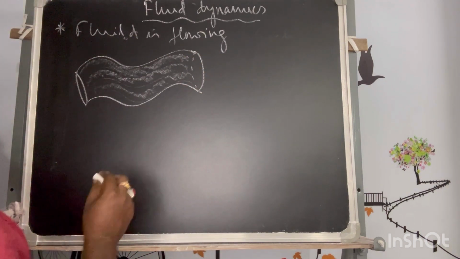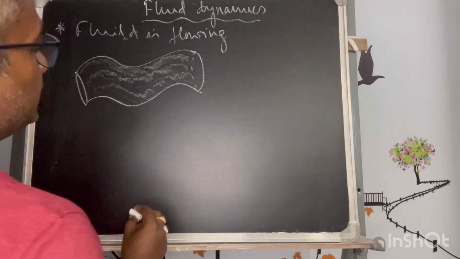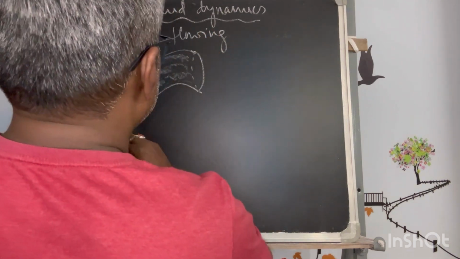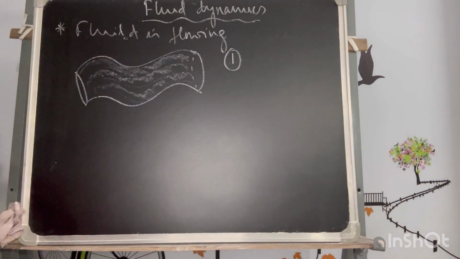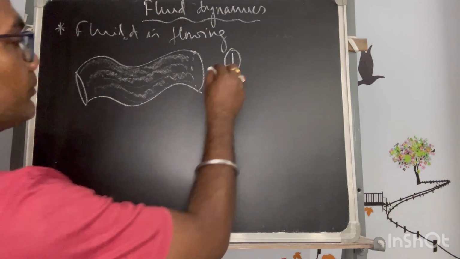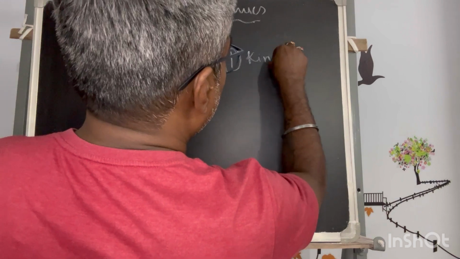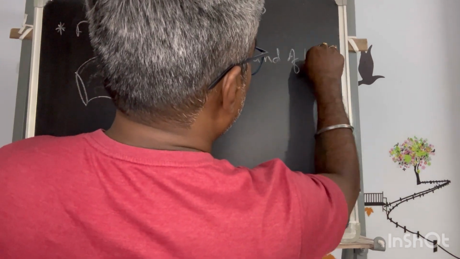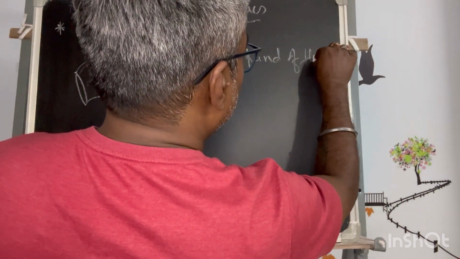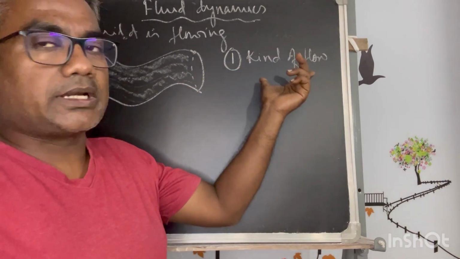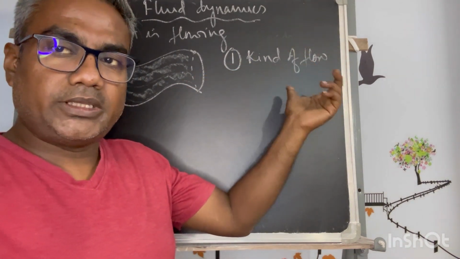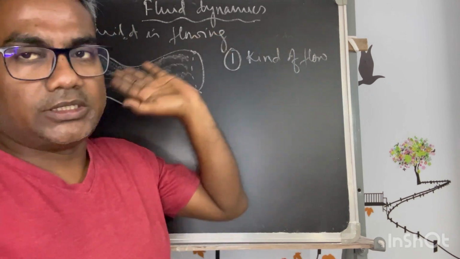Now, to study fluid dynamics, the first subject that comes is the kind of flow. There is a flow we have accepted. Now, what are the kinds of flow that may arise during this study?